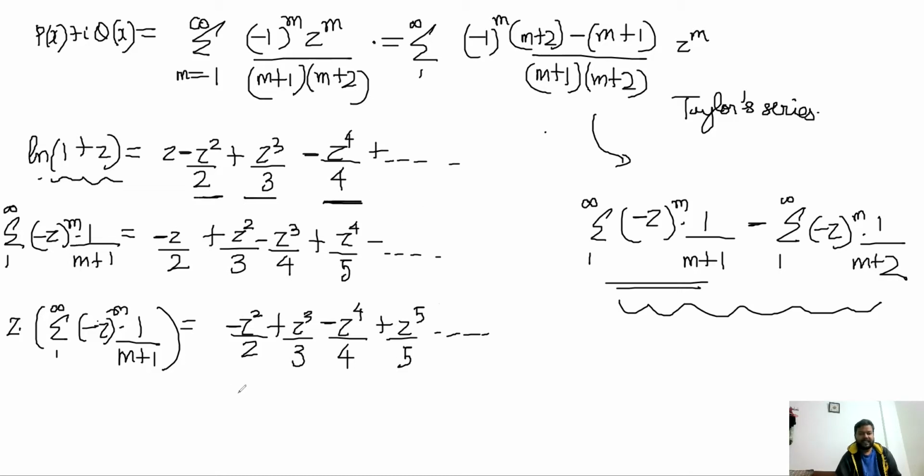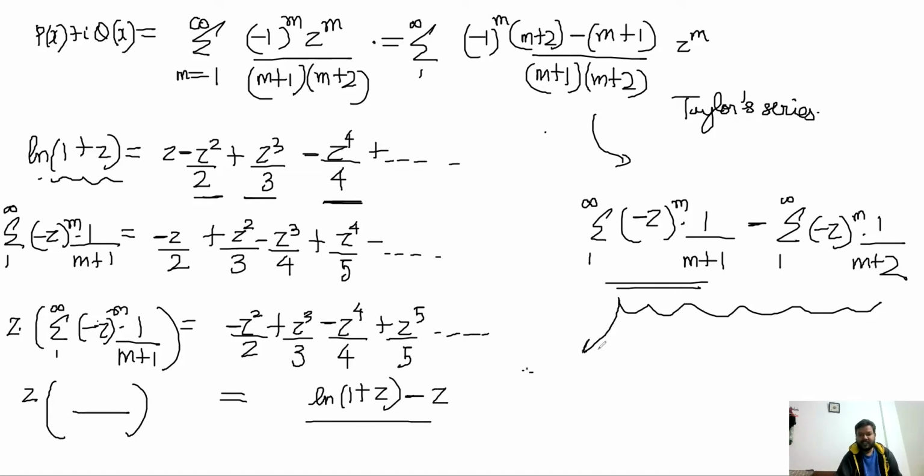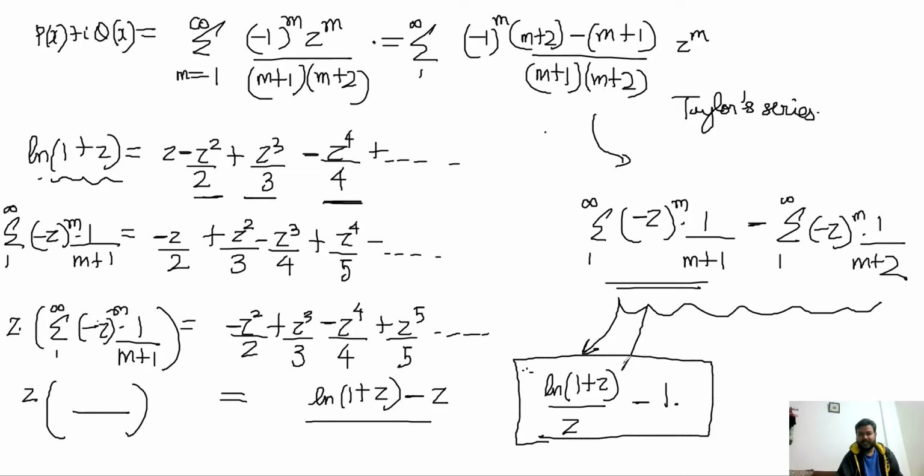So definitely the RHS here is ln(1+z) minus z. So z times the required series is equal to ln(1+z) minus z. Therefore, this first series is basically (ln(1+z))/z minus 1. So that is my summation of this first series using Taylor's theorem.